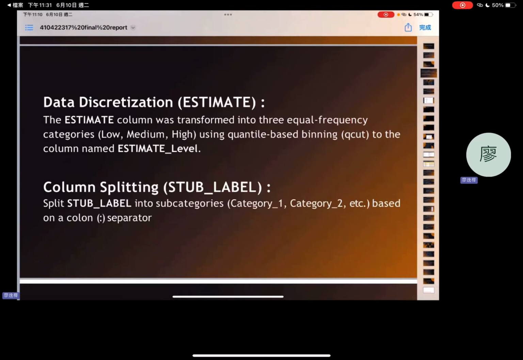For the data discretization process, we transform the estimate column into three equal-frequency categories: low, medium, and high. This was done using equal-frequency binning, and the result was stored in a new column called estimate level. As for column splitting, I broke down the start label column into multiple categories like category 2, and so on, using the column splitter node. This helps us better organize and analyze the data.